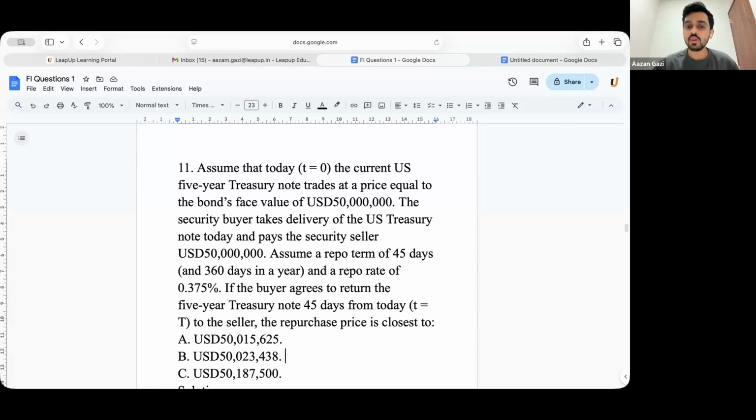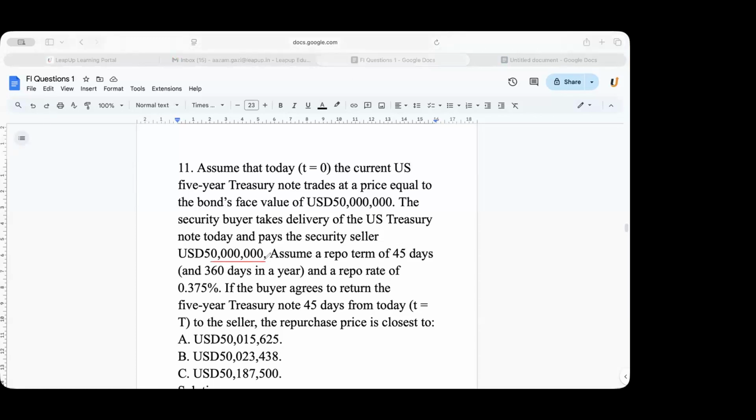Yes, sir. What is the loan amount in this? What is the loan amount? 50 million. Now you calculate the interest.